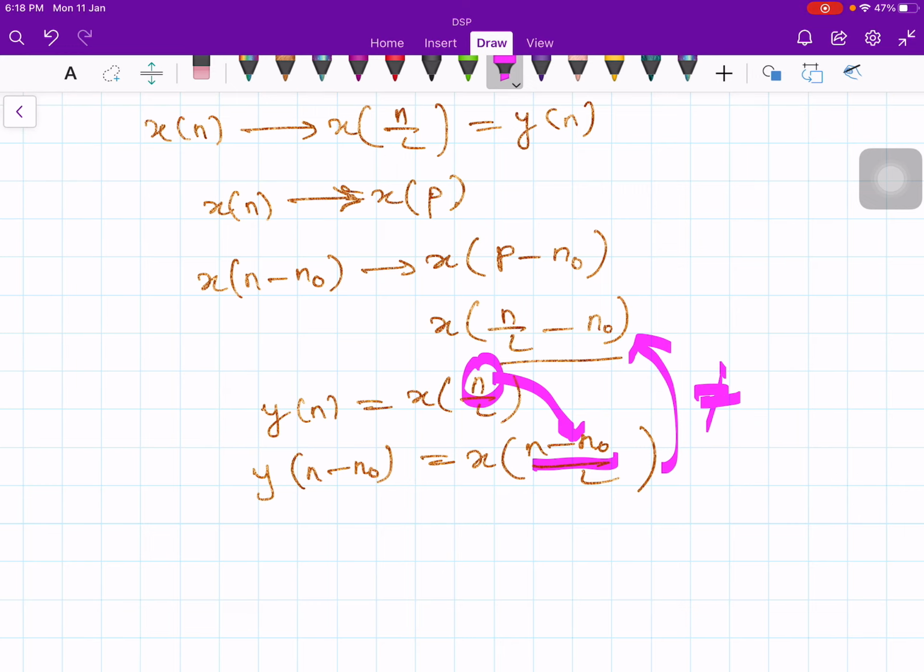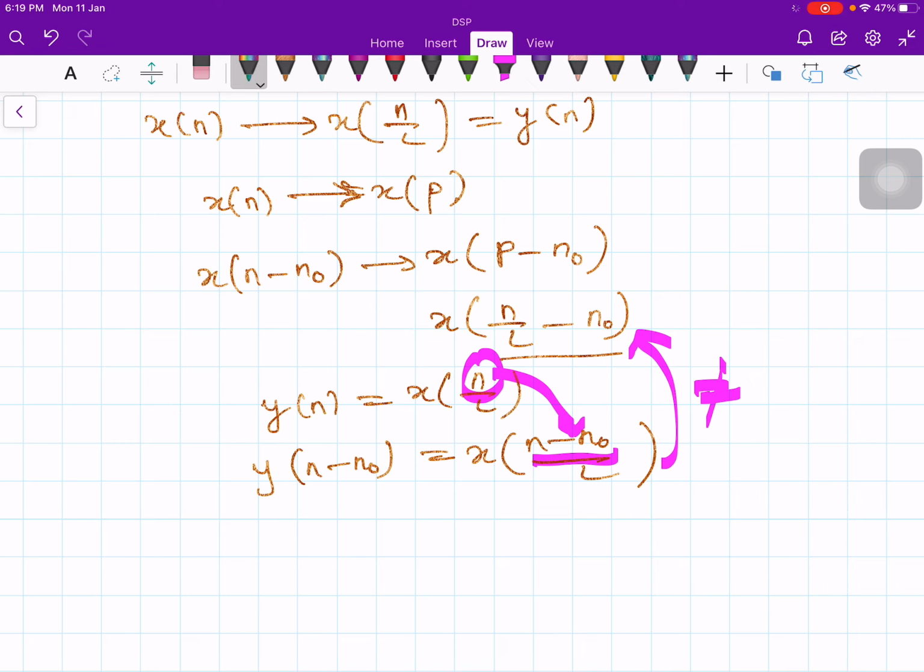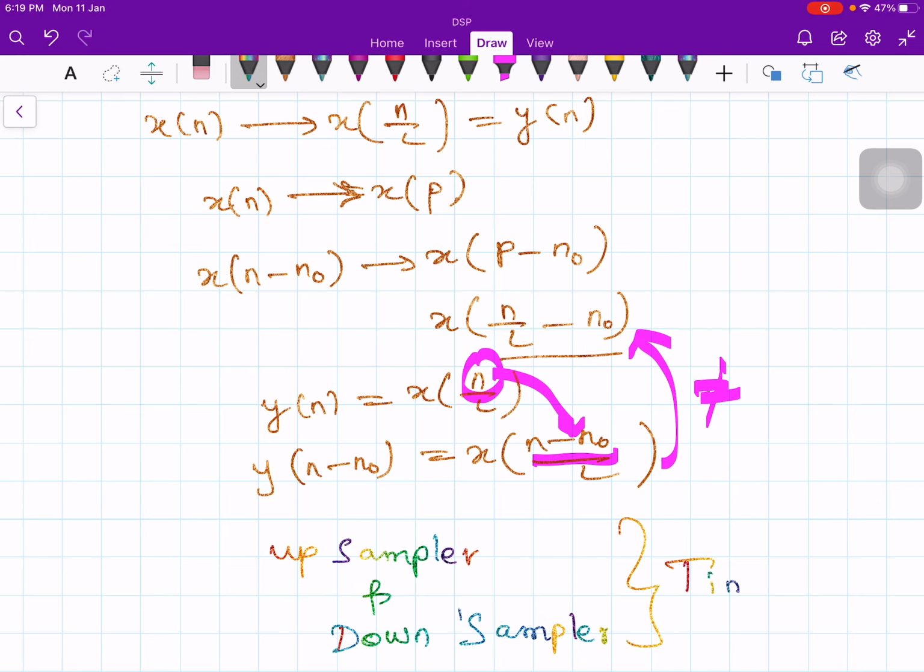Therefore the system is a time varying system. Similarly, you can show that the downsampler is also a time varying system. Upsampler and downsampler, both are time varying systems. We can show that.